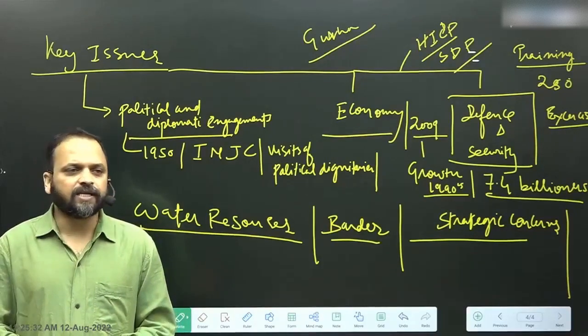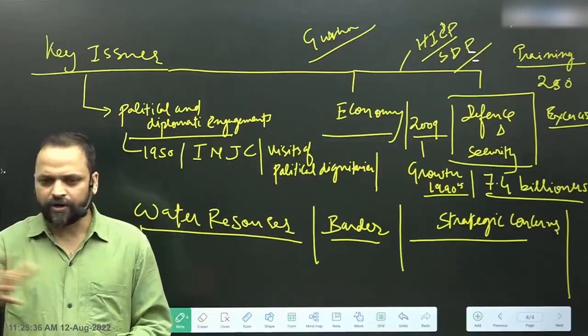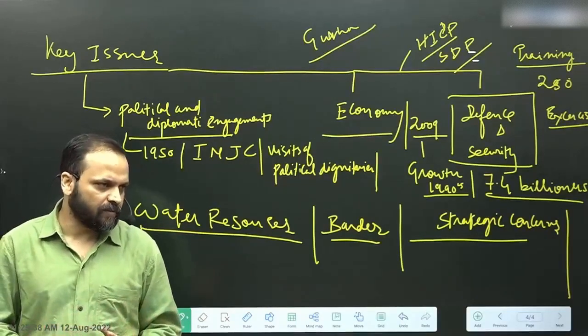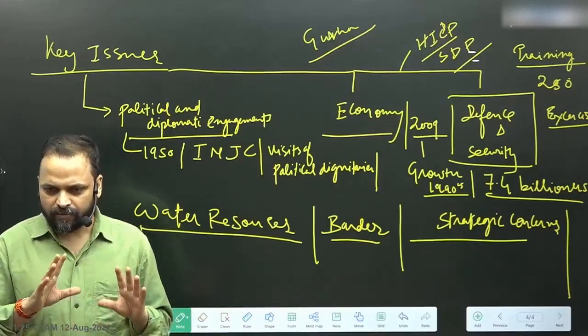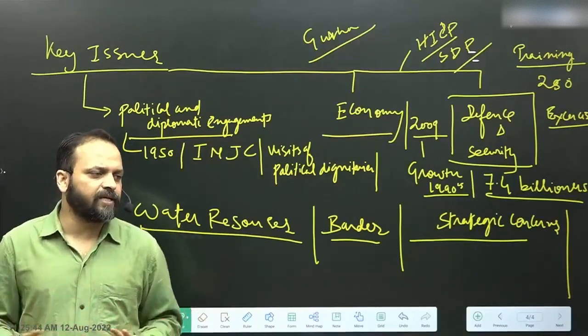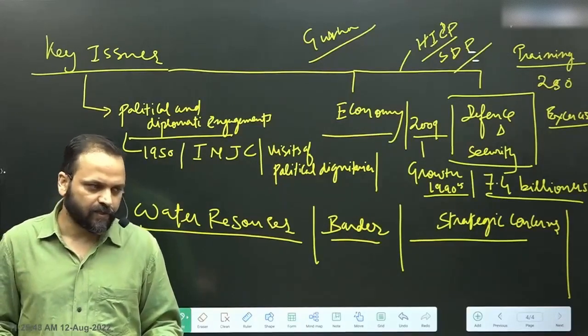So generally we say that there are thousands of water bodies which are shared between India and Nepal. But in general we can say that around 250 major water features are shared between the two countries, right?